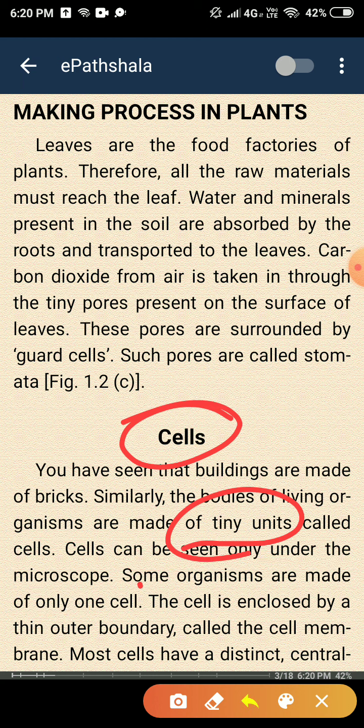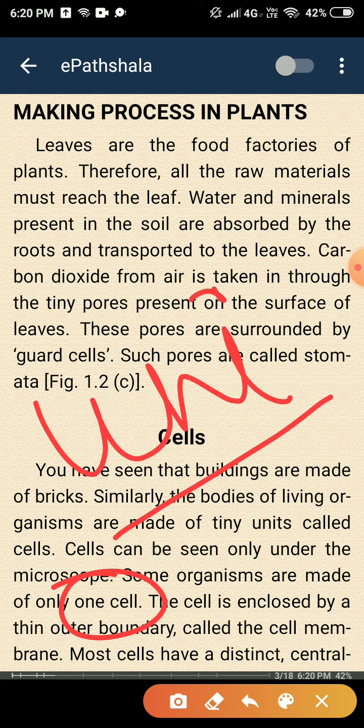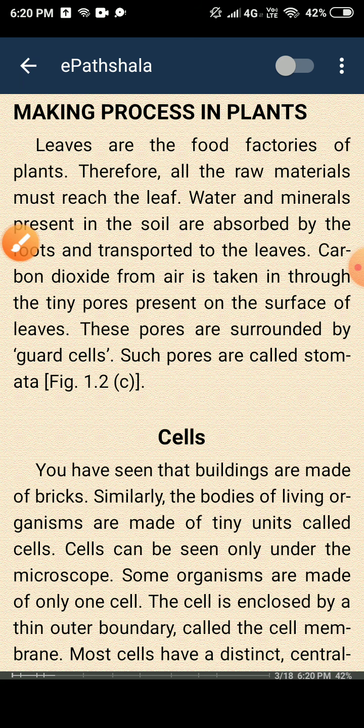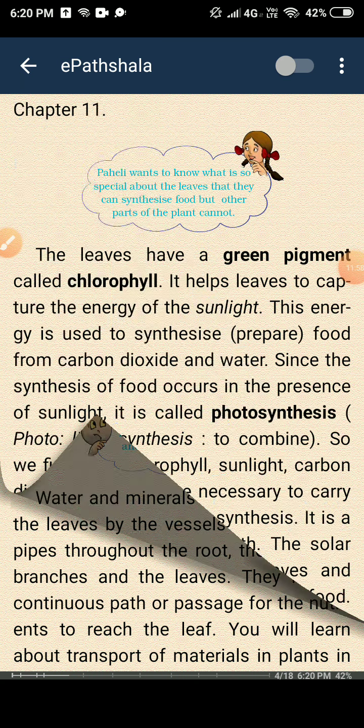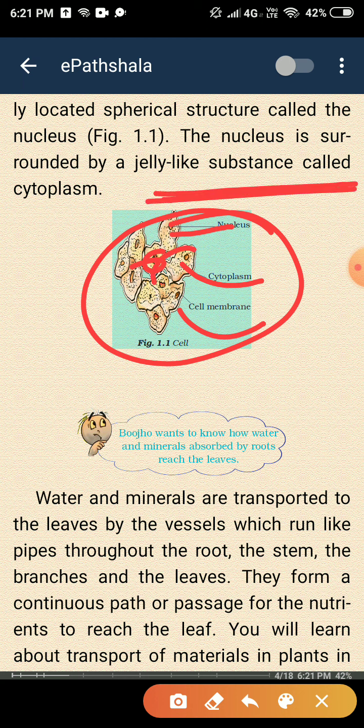Some organisms are made up of only one cell, which means they are unicellular. Uni means one, bi means two. So unicellular means they are made up of only one cell. The cell is enclosed by an outer membrane called the cell membrane. You can see a diagram here. That is nucleus, cytoplasm, and cell membrane. These are the parts of a cell. The spherical structure is called the nucleus, and the nucleus is surrounded by a jelly-like substance called cytoplasm.